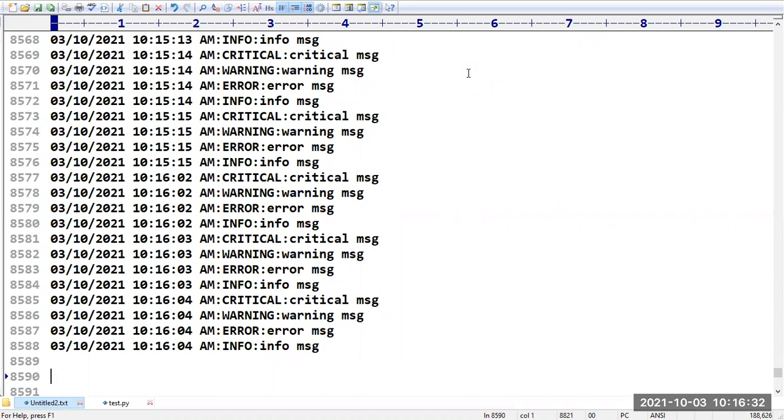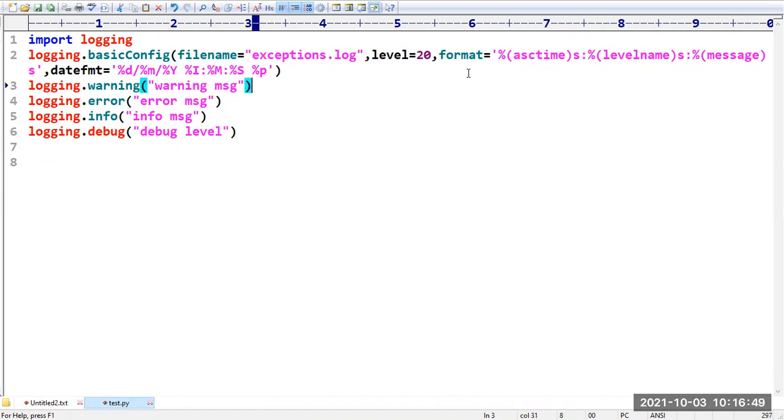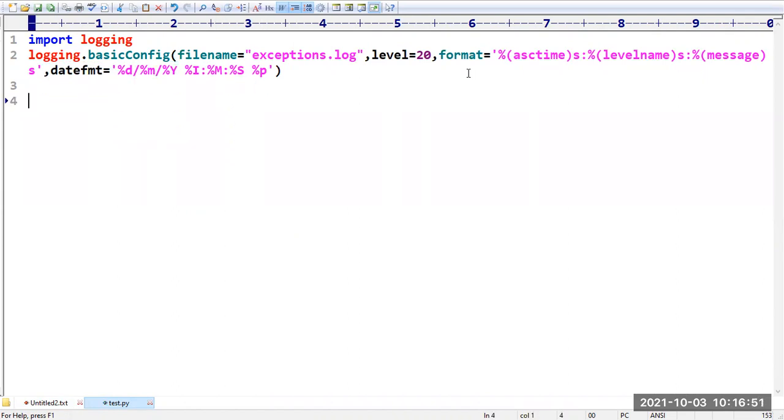Sir, with this I want to go with one sample program where I want to do some realistic problems. What is that problem? Same file I want. I want to create a file with name exceptions.log. So I want to write an exception handling program here. Let me take try block. a is equal to int of input, b is equal to int of input. Now, sir, I want to calculate the result and print the result to the end user. Result is nothing but a by b, sir.